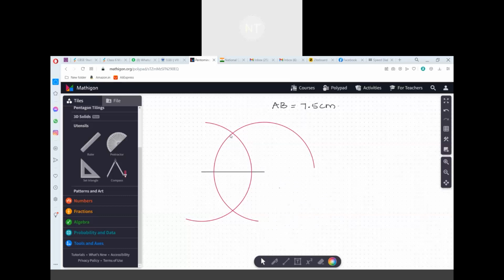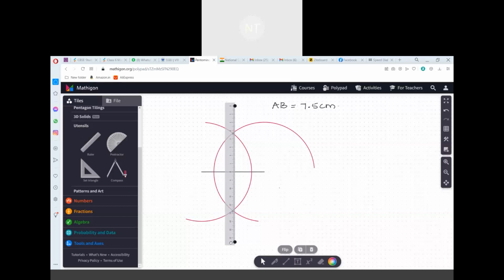Somehow I have got this point of intersection. This is a point of intersection, another point of intersection. These points of intersection, I need to join by means of a ruler. I am going to draw a line passing through these 2 points. There is something called precision which is missing in this, so I am facing a little difficulty.